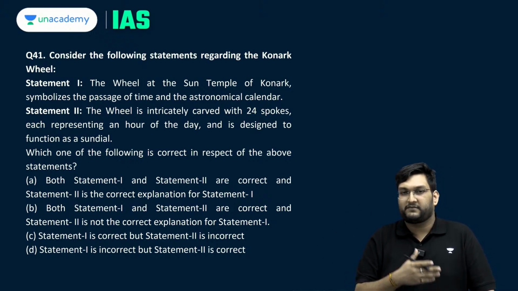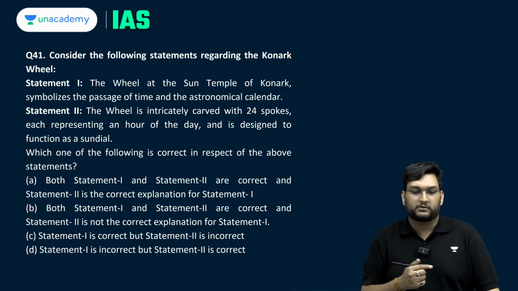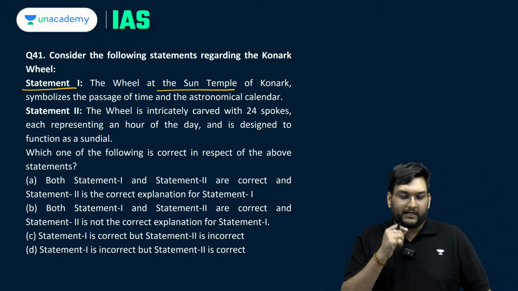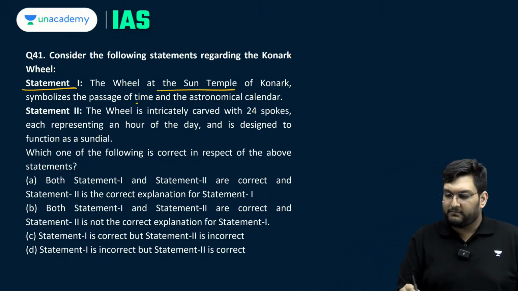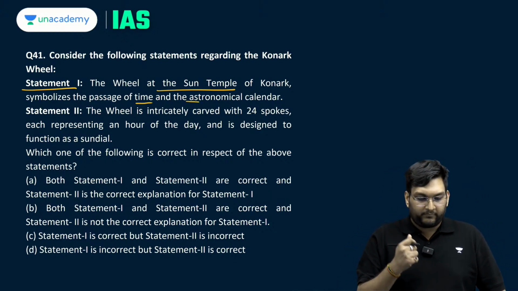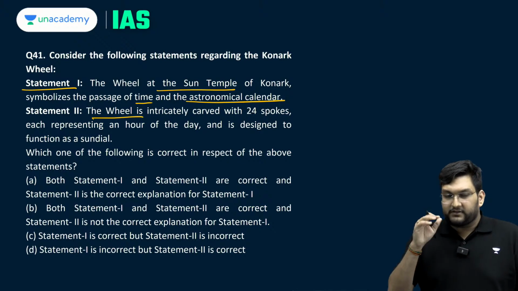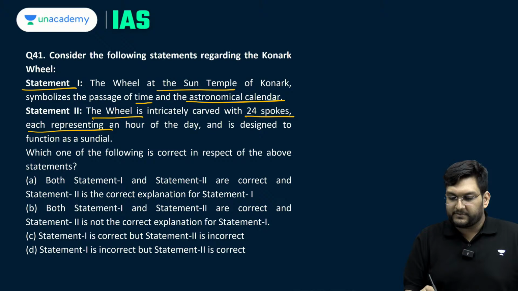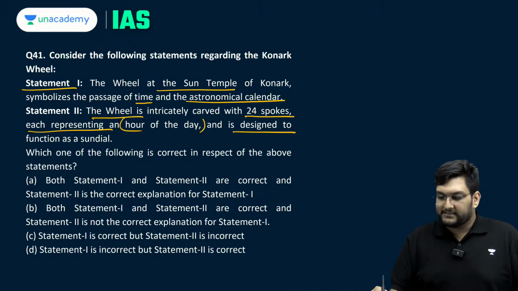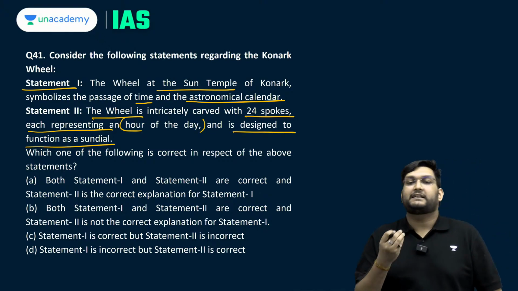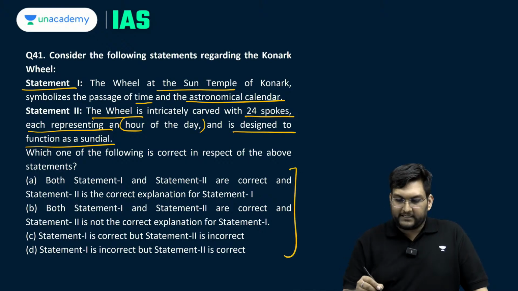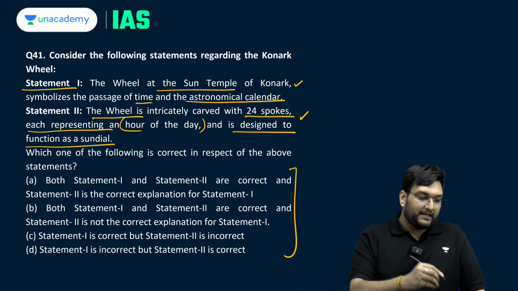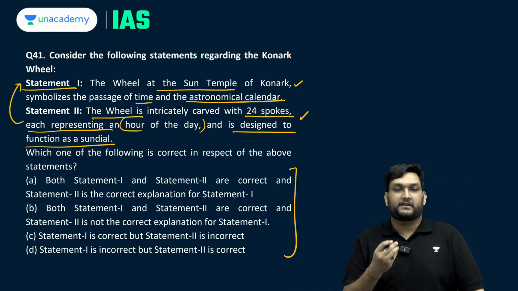We've discussed this previously in the Conquer Prelims series also. Statement 1. The wheel at the Sun Temple of Konark symbolizes the passage of time and astronomical calendar. Statement 2. The wheel is intricately carved with 24 spokes, each representing an hour of the day, and is designed to function as a sundial. You have to ascertain if both the statements are correct or not, and if they are correct, is the second explaining the first one.